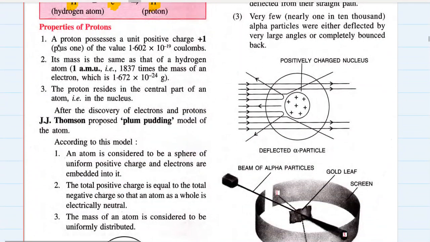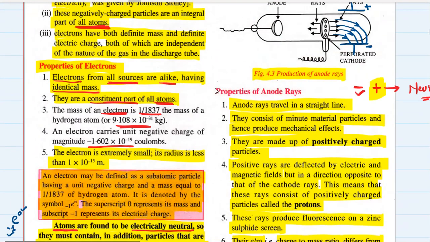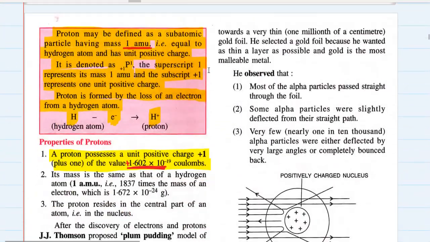What are the properties of a proton? A proton possesses a unit positive charge, plus 1, of the value 1.602 into 10 raised to minus 19 coulomb. Now, one very interesting thing is a comparison of properties between protons and electrons. What is the charge of a proton? 1.602 into 10 raised to minus 19 coulomb. This is a positive charge. On the other hand, what is the charge of an electron? Minus 1.602 into 10 raised to minus 19 coulomb. Same charge, but opposite, negative.